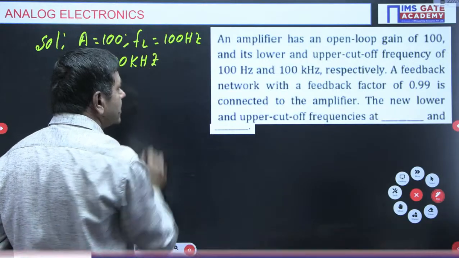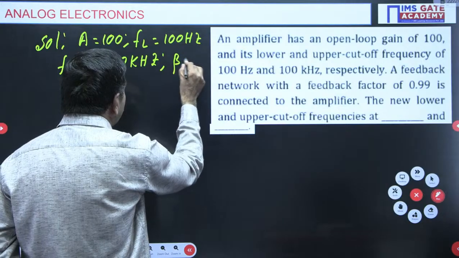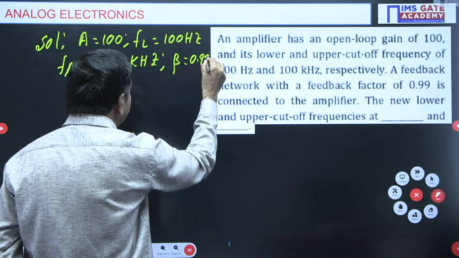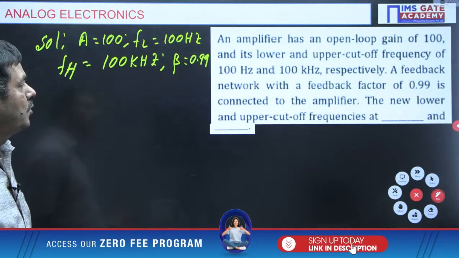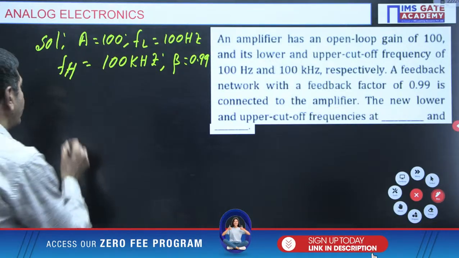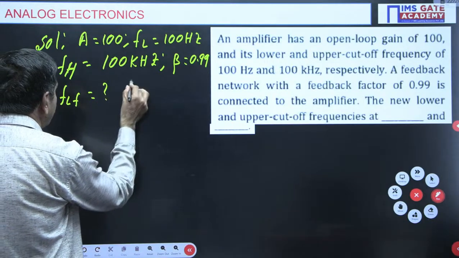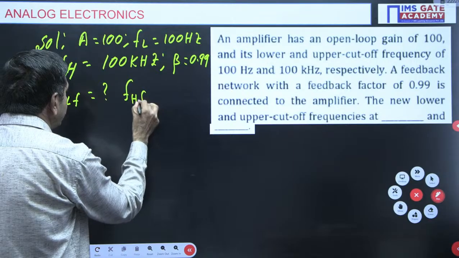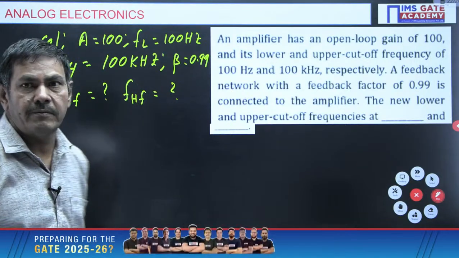100 kilohertz is given. A feedback factor beta of 0.99 is given to the amplifier. The new lower and upper cutoff frequencies are required: FLF, the low cutoff frequency after feedback, and the high cutoff frequency after feedback. These two cutoff frequencies are required.